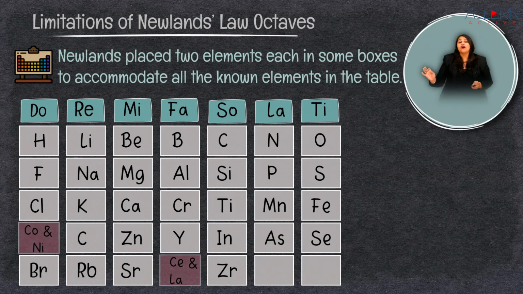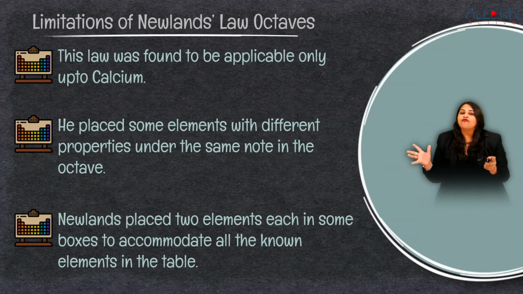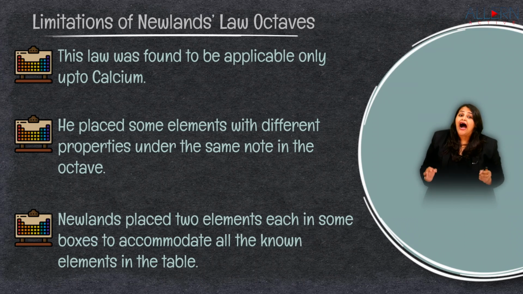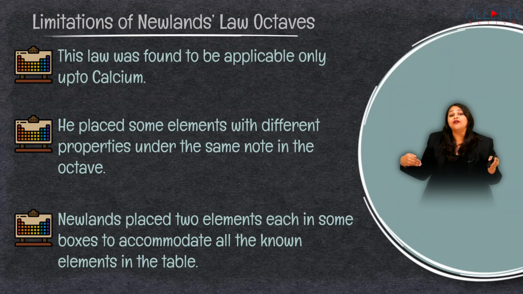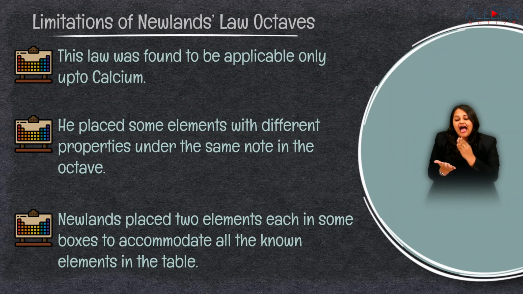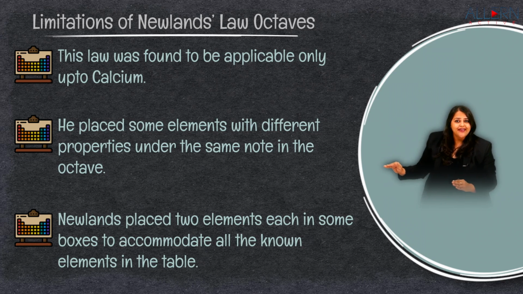And these were the limitations of Newlands' law of octaves. I hope you've understood how Newlands created a law with the help of periodicity, but he utilized atomic masses as the base. And he landed up with certain limitations.